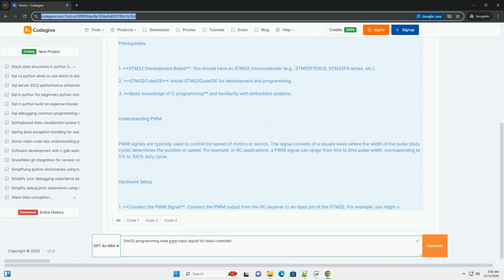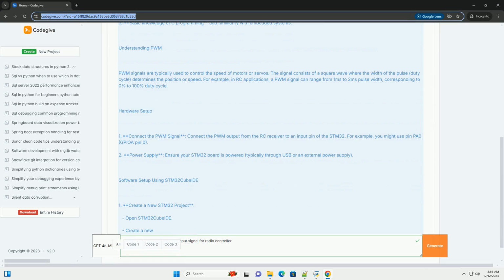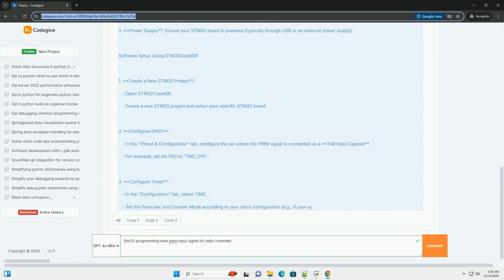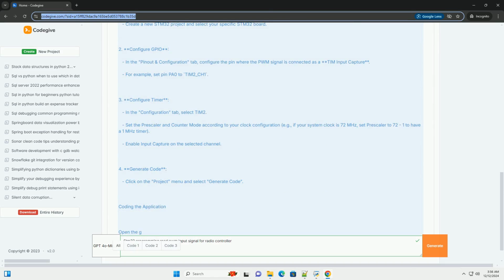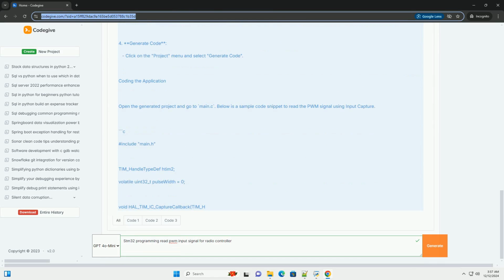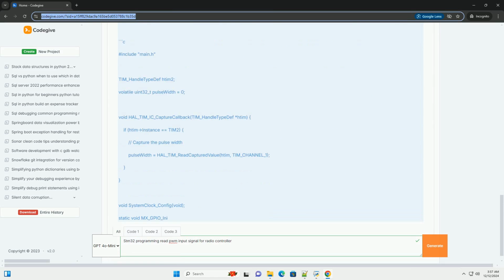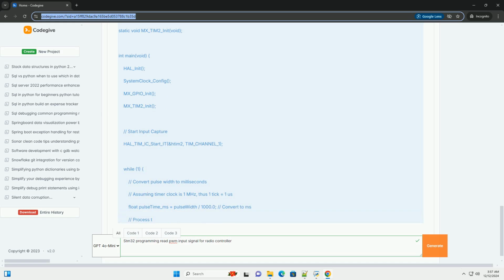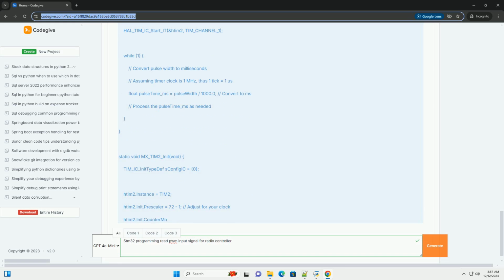Certainly. In this tutorial, we will learn how to read a PWM, pulse width modulation, input signal using an STM32 microcontroller. This is commonly used to interface with radio control systems, such as remote control airplanes, drones, or cars.